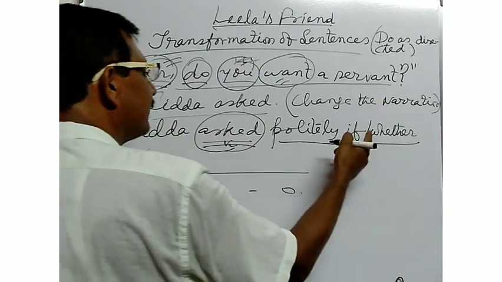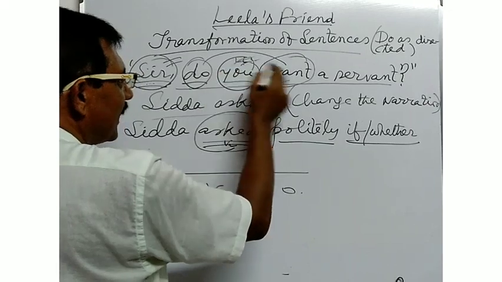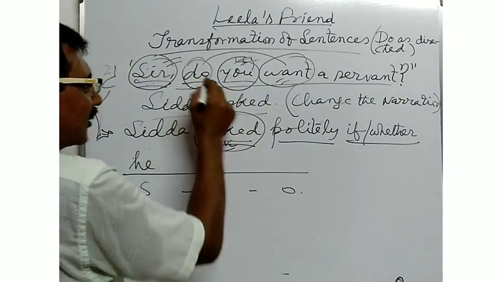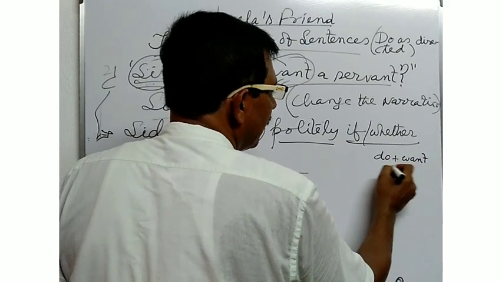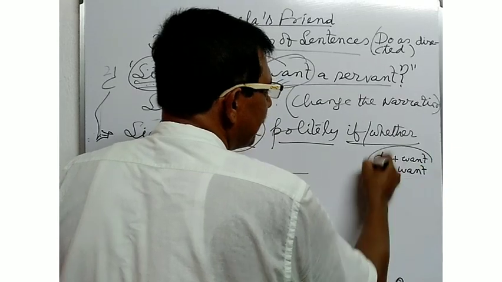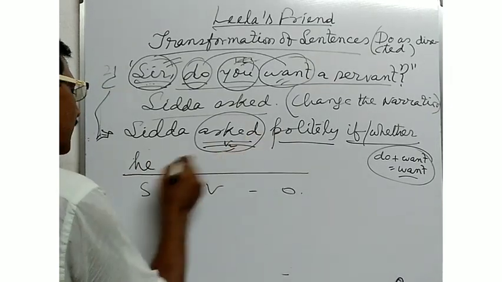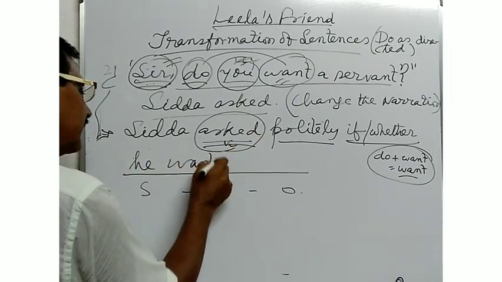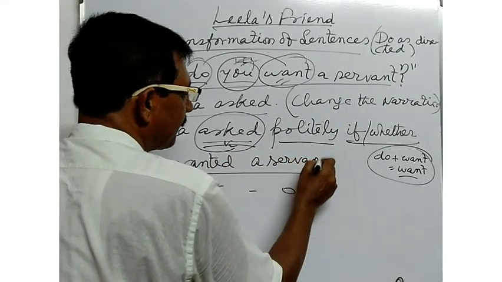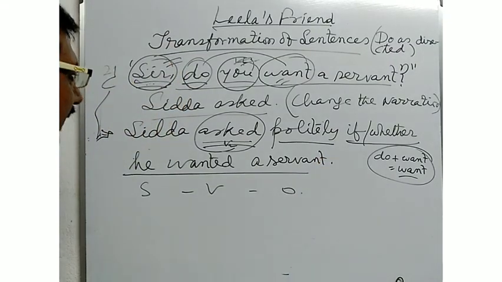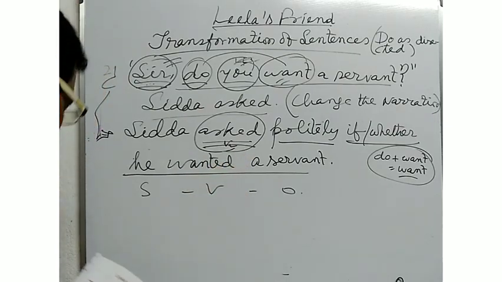Do is the auxiliary verb. Do plus want is equal to want, the present indefinite verb, so it will be changed into past indefinite form: wanted. Next, a servant. Sita asked politely if or whether he wanted a servant. In this way, you will have to convert the speech.